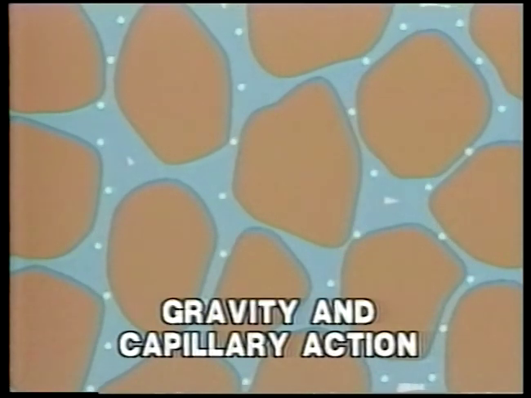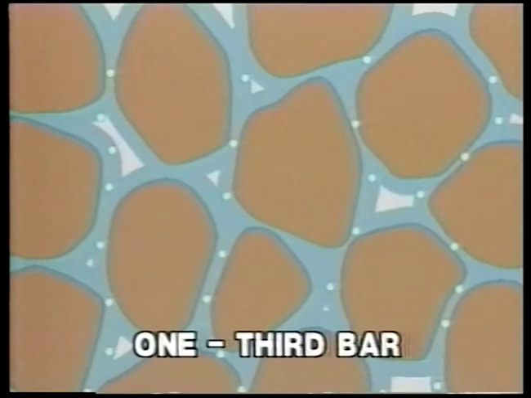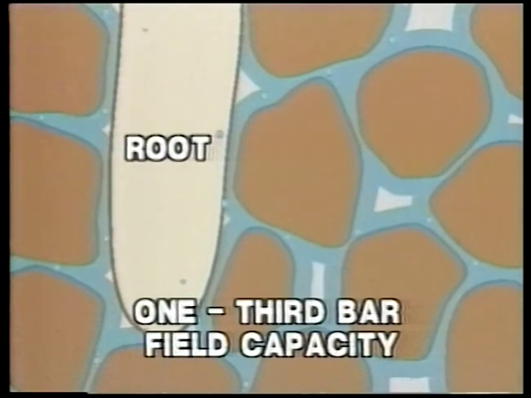Water flows through the soil due to the forces of gravity and capillary action until the water surrounding the soil particles is held with a suction of about 1/3 bar. A bar is a unit commonly used to express suction force and is approximately equal to the normal atmospheric pressure of 14.7 pounds per square inch, or 1 kilogram per square centimeter. At 1/3 bar, the soil is at field capacity.